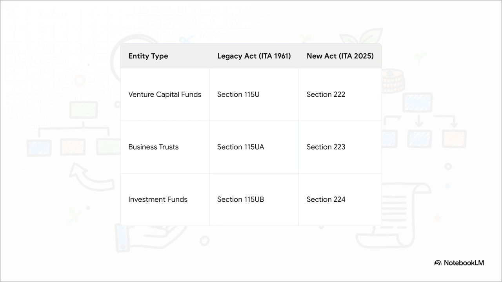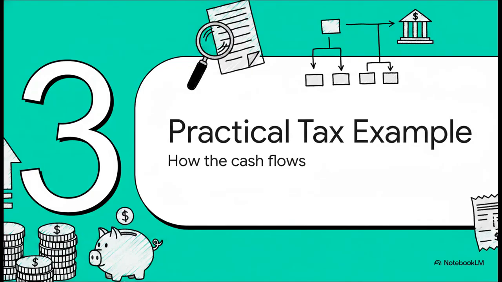Business trusts, which include your REITs and InVITs, previously under 115UA, are now governed by Section 223, and finally, investment funds, formerly under 115UB, have been moved over to Section 224. Basically, Chapter 13F seamlessly consolidates all these provisions to maintain the original tax policy, but does it with much cleaner, updated statutory language.